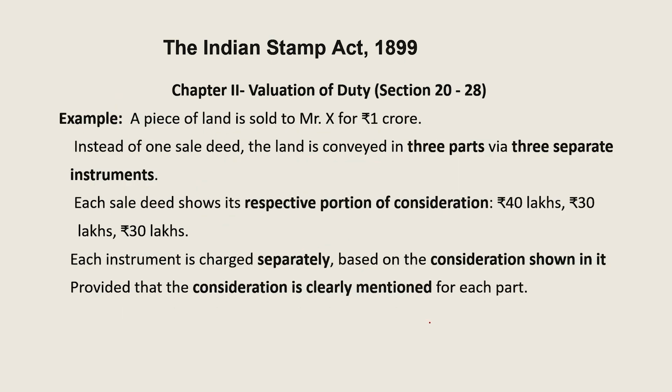Let us understand this. For example, a piece of land is sold to Mr. X for the consideration of 1 crore rupees.